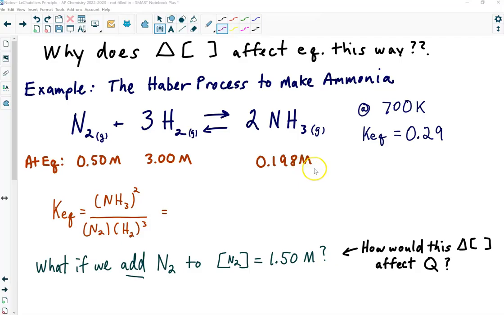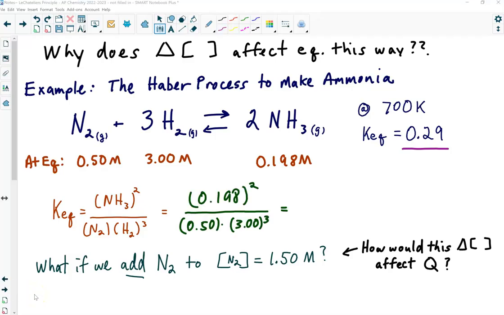So not the initial concentrations. And so if I plug these numbers into my KEQ expression, I should get 0.29. Plugging in these values here in green, these are the equilibrium values. So I'm calculating KEQ for this reaction. I'm telling you it's in equilibrium. If you do the math, you get 0.29, right? That's what the KEQ is.